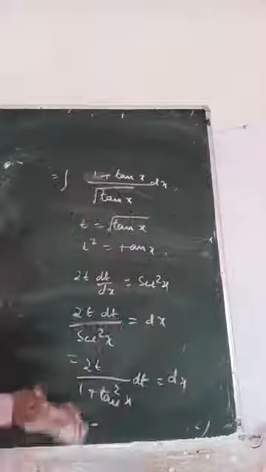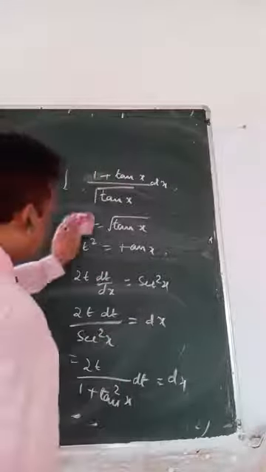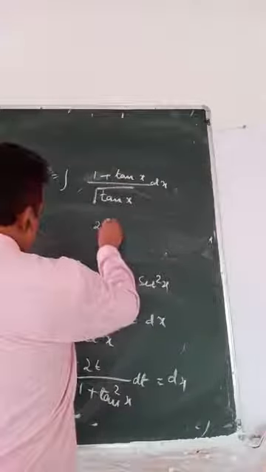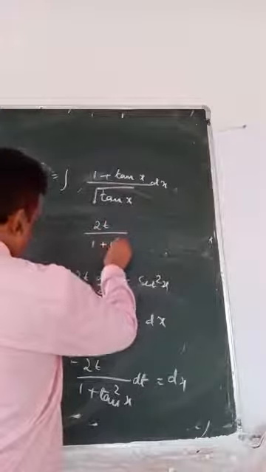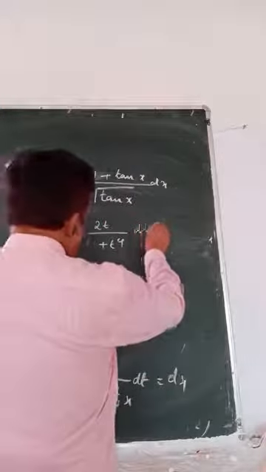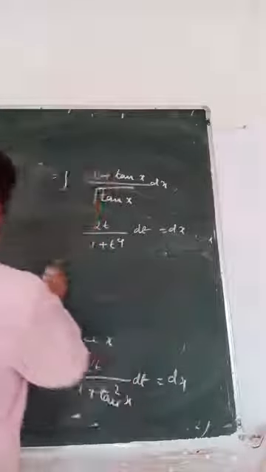Same method, but this is rather simple. So what I will do is, we start from here. Right? This is a question. 2t by 1 plus t4 dt equals to dx.